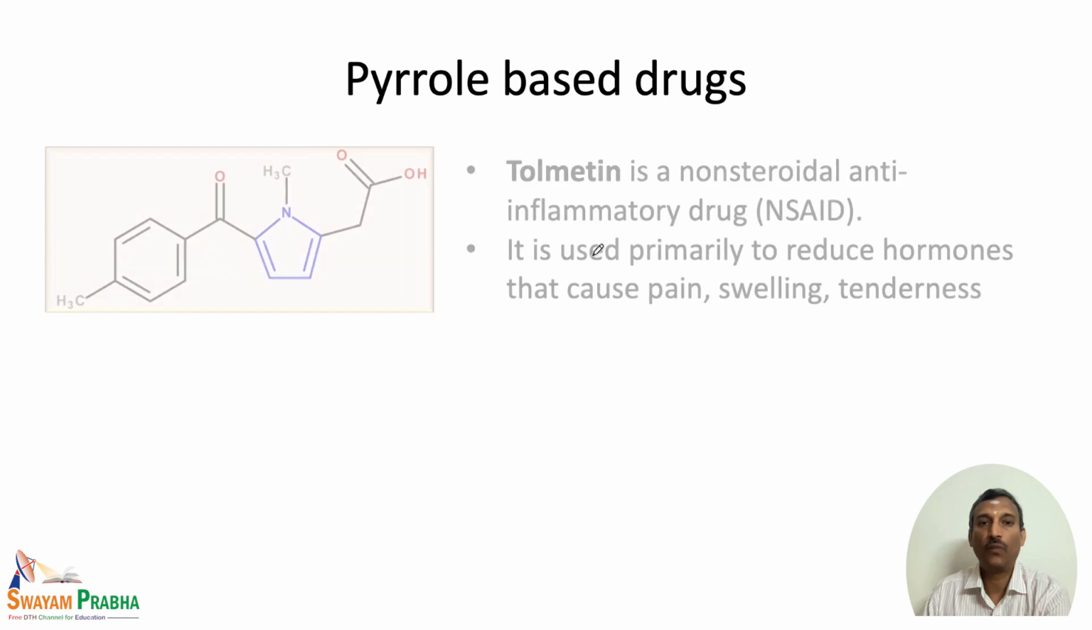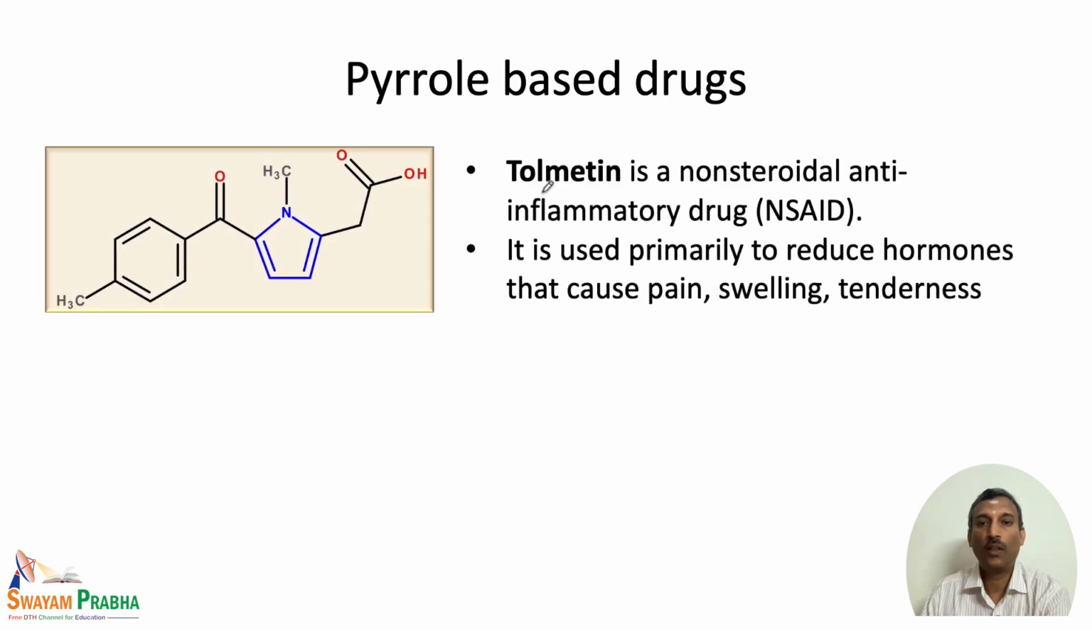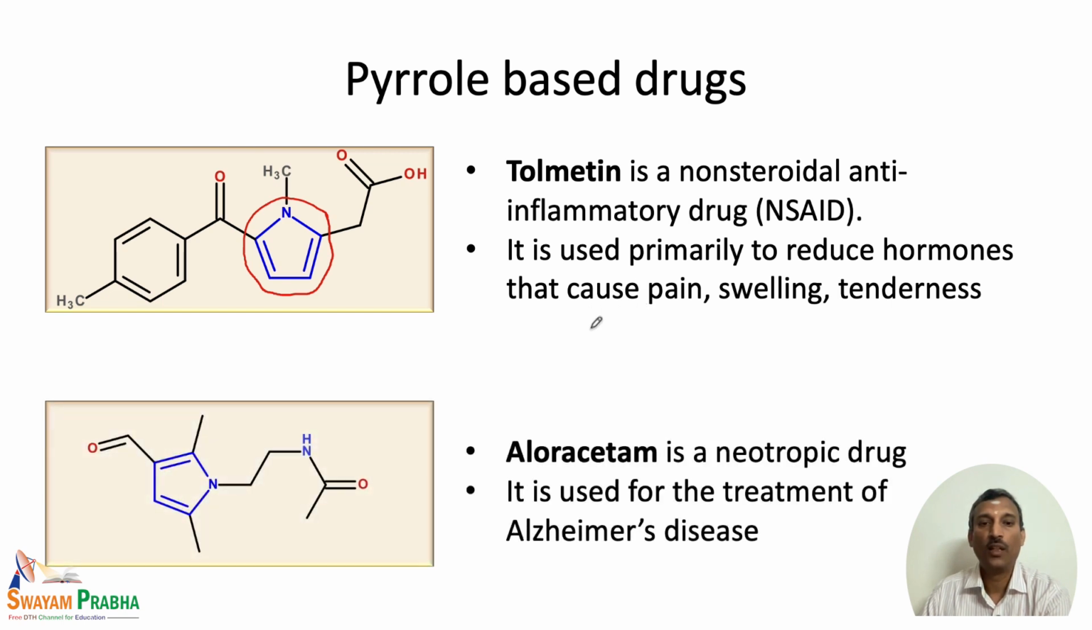And similarly, when we look at Pyrrole, tolmetin is a non-steroidal anti-inflammatory drug. So, this has a Pyrrole moiety, and this is used primarily to reduce the hormones that cause pain, swelling and tenderness. And we also have Aricept. So, here this is a nootropic drug. This is used to treat Alzheimer's disease. This is also having a Pyrrole ring as shown here.